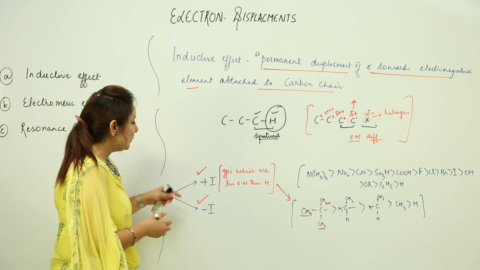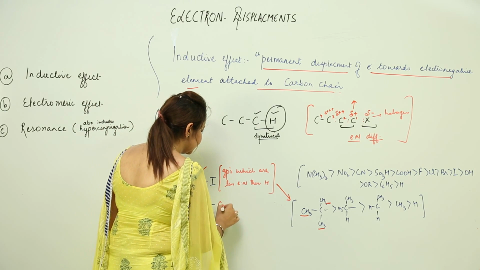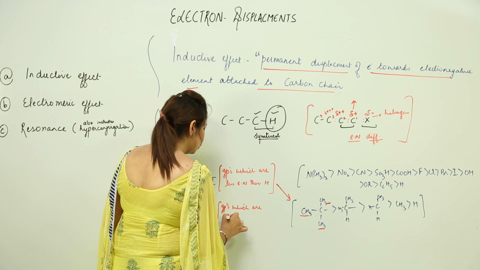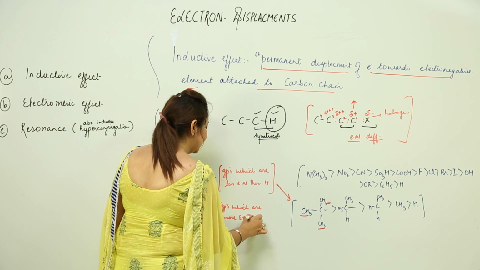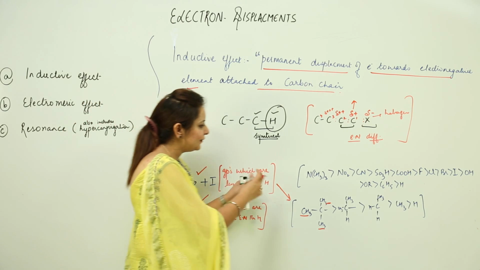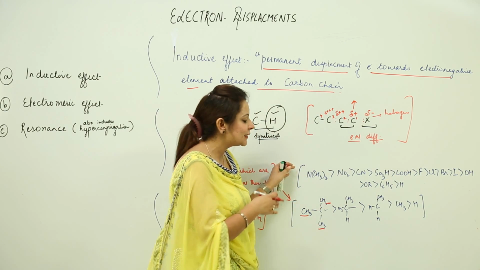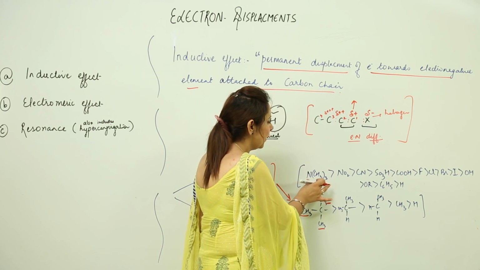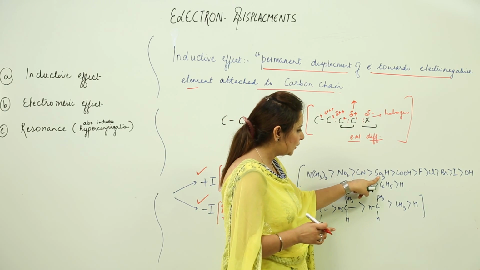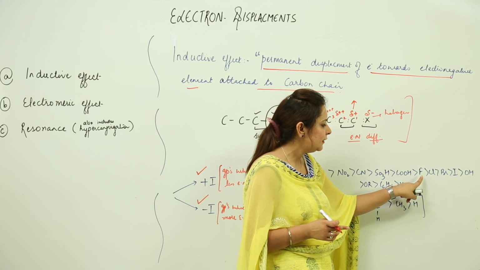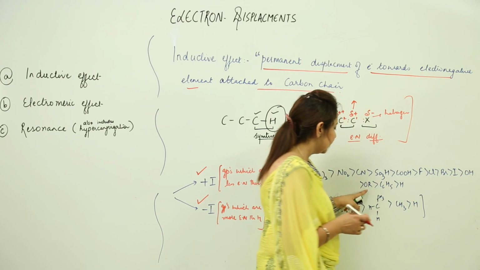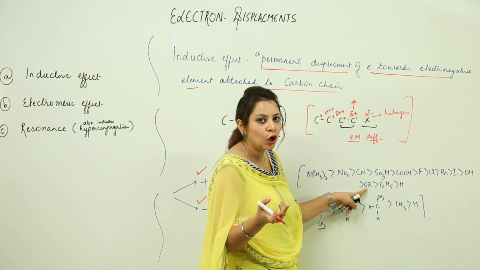plus I effect. And minus I effect is shown by the groups which are more electronegative than hydrogen. I have these groups arranged in sequence, and these show maximum minus I effect: NO2, CN, SO3H, carboxylic acid, halogens (fluorine, chlorine, bromine, iodine), hydroxide group, ethoxy or methoxy or any alkoxy group.